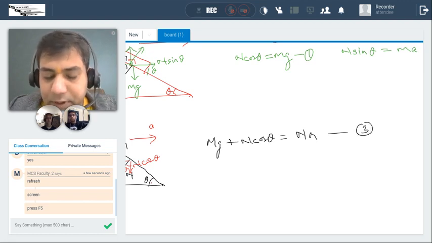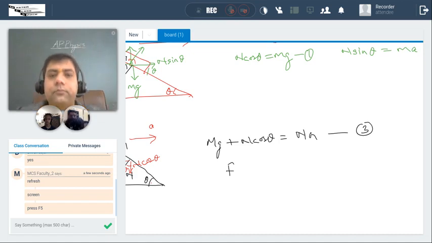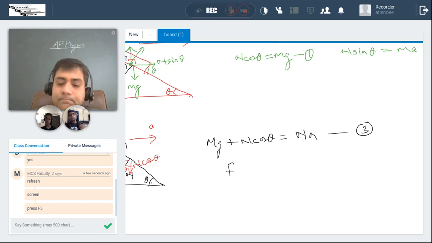Next equation. Aditya, please tell me quick. For the x-axis, there is an applied force, and since the wedge is moving to the right, it's just going to be that force minus n sine theta, and that equals to.